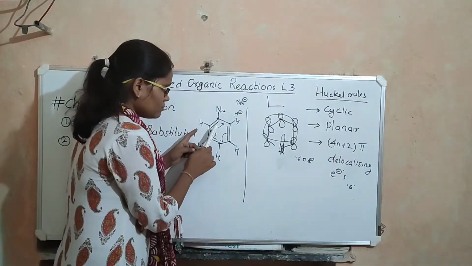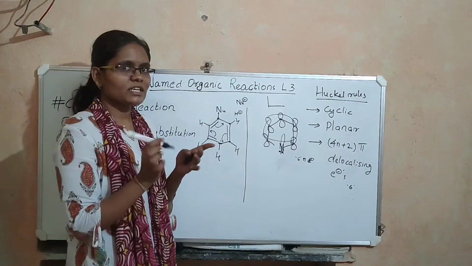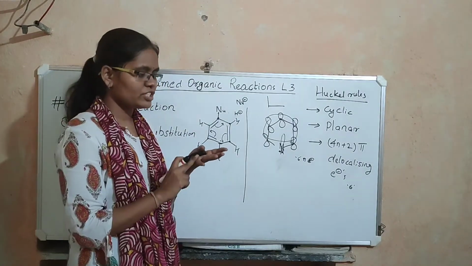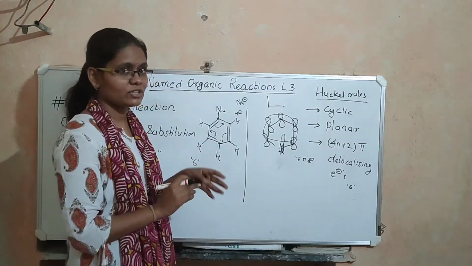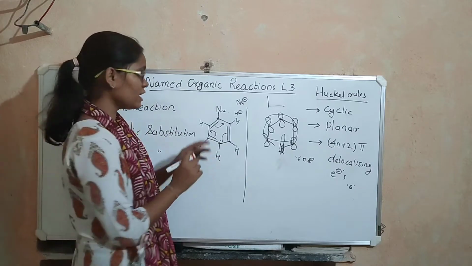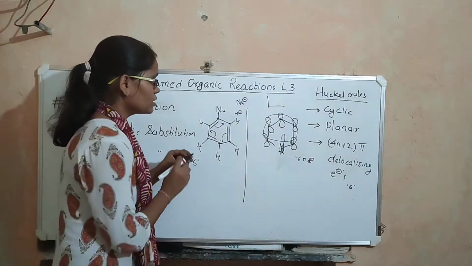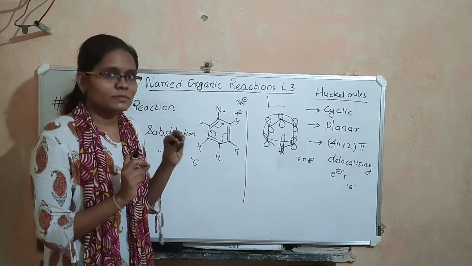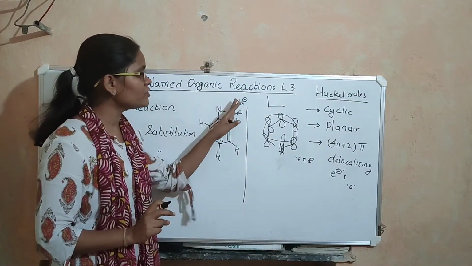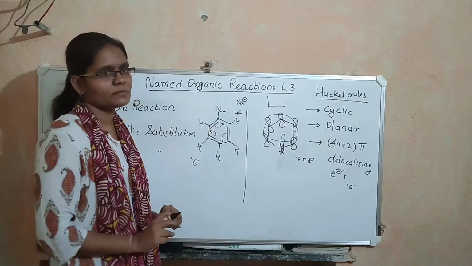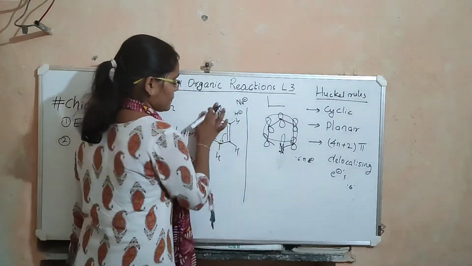But we know that benzene is famous for reactions such as sulfonation, chlorination, bromination, alkylation and acylation, and all these are electrophilic substitution reactions. That means benzene can easily undergo electrophilic substitution, but it is difficult for benzene to undergo nucleophilic substitution reactions. Let us see why.